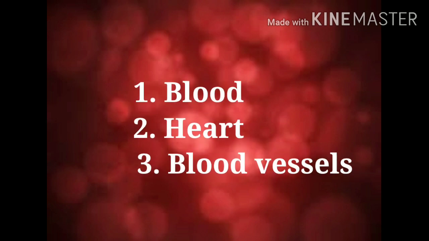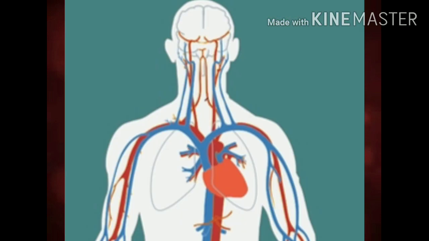The blood circulatory system consists of blood, heart, and blood vessels. We have already discussed about blood. Now let's study about heart. Heart is located right in the center of the chest cavity between the two lungs and above the diaphragm.